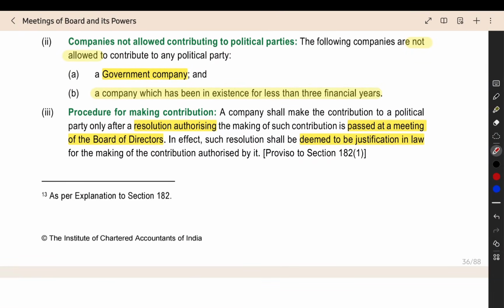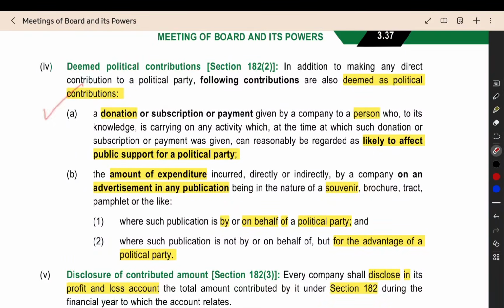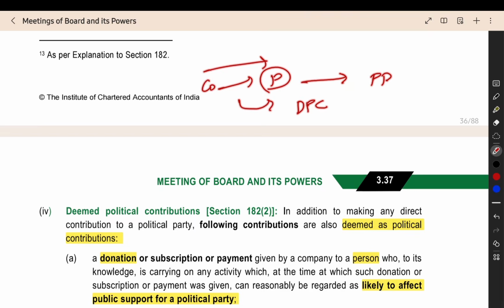Then the procedure, how to make the contribution. The board of directors should pass a resolution in the board meeting, and this will be deemed to be justification in law. Then we have some other things: deemed political contribution. What are all the deemed political contributions? A donation to a political party that you give, or a donation the company gives to a person who will then give it to the political party. That also will be deemed a political contribution.